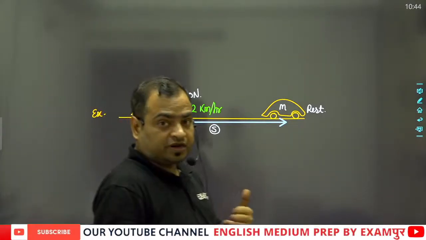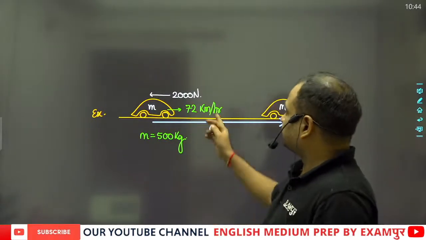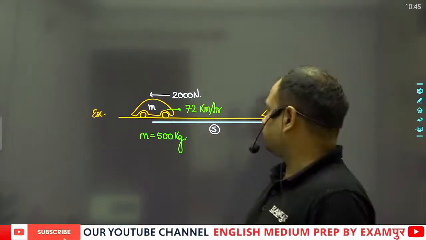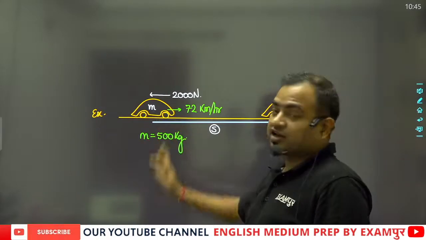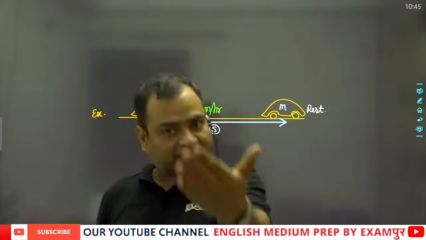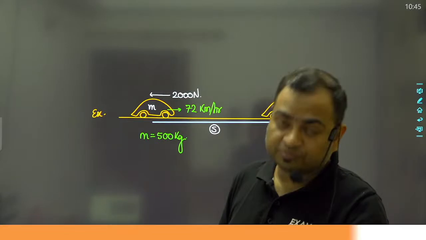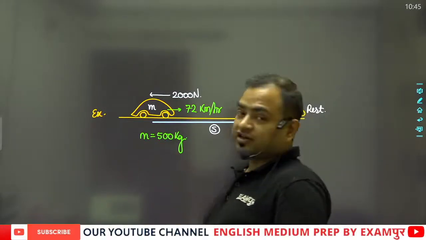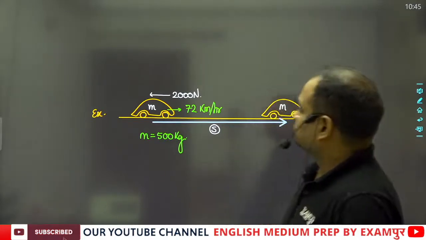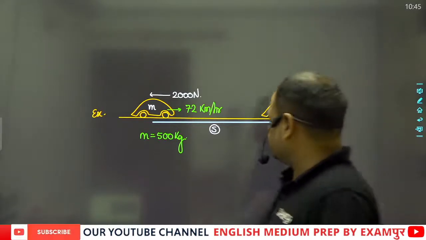First of all, we will have to find out the braking force, which is already given as 2000 newton, and the mass of the car has already been given. It means we can easily calculate the acceleration, I mean the retardation of the car. If we can calculate the retardation, then we can conclude how this car was retarded to rest. So we can calculate the value of the negative acceleration, which is known as the retardation.